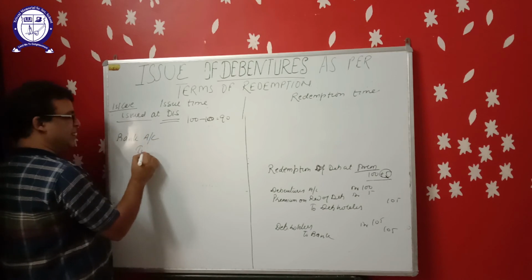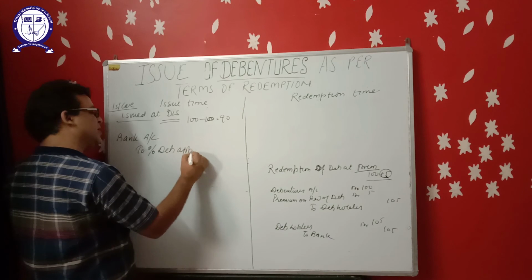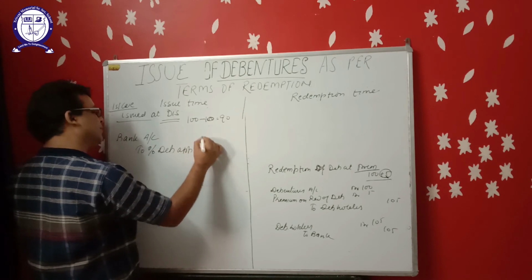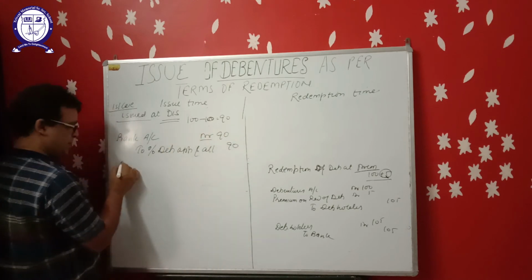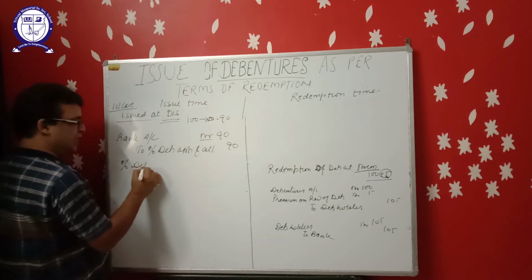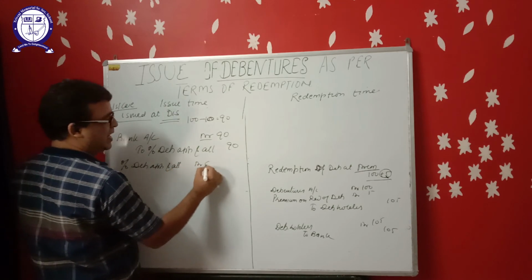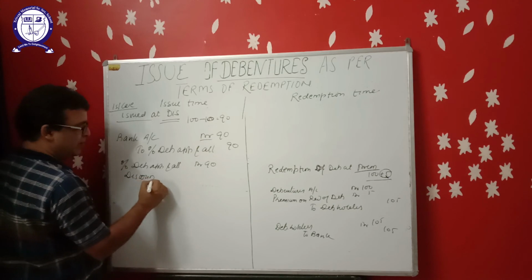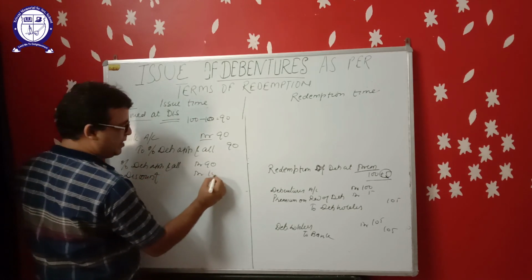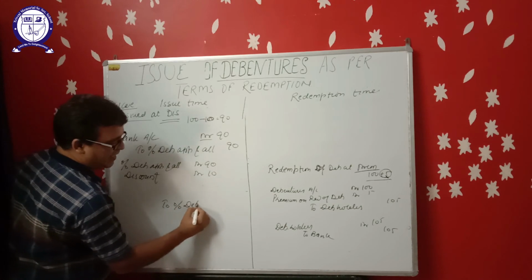Bank account debit to debenture application and allotment rupees 90. Debenture application and allotment debit 90. Discount is a loss for the company. Discount will be debited here. To 2% debenture 100. First of all, pass simple entry.